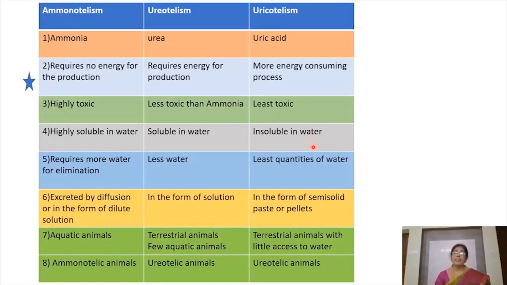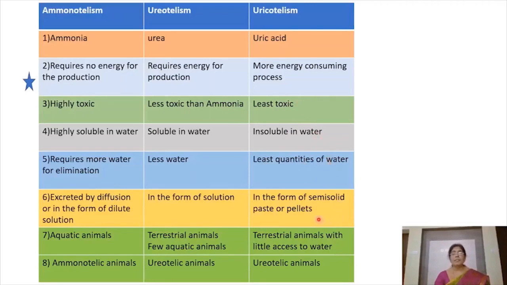Kabatti it requires least quantities of water for elimination. Chudandi advantages, the least toxic, and it is eliminated by using only least quantities of water, in the form of semi-solid paste or pellets. So తక్కువ వాటర్తో ఎలిమినేట్ చేయగలగడం, లీస్ట్ టాక్సిక్గా ఉండడం అనేది యూరిక్ యాసిడ్ రూపంలో ఎక్స్క్రీట్ చేయడానికి ఉన్నటువంటి అడ్వాంటేజెస్.